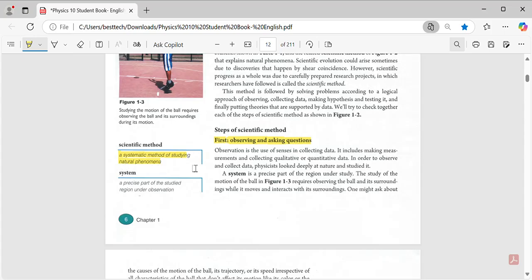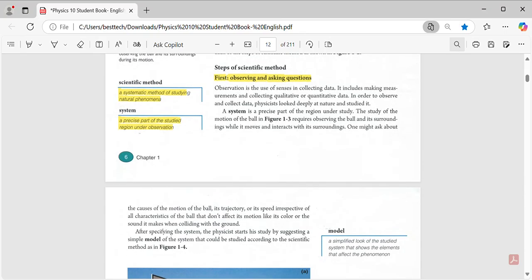And guys, in the exam, you have to write observe, then build, then test. Do not mix the steps, because it's a systematic process. First, second, third, one by one, you have to write. A system is a precise part of the study region under observation, and it's all about the scientific method. The scientific method is important.